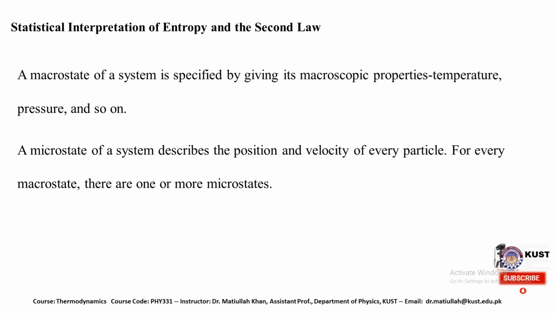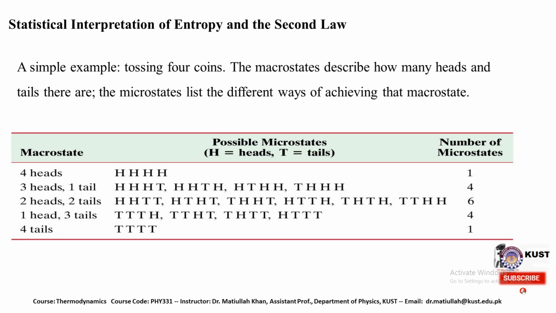For every macrostate there are one or more possible microstates. Here is a very simple example to describe the concept of microstate and macrostate, which is part of statistical mechanics. In tossing 4 coins, the macrostate describes how many heads and how many tails there are. The microstates list the different ways of achieving that macrostate.